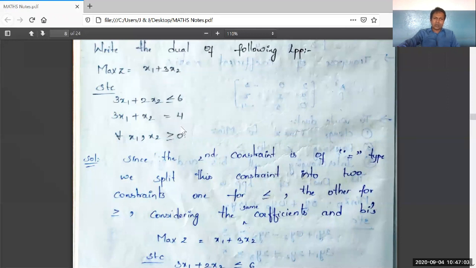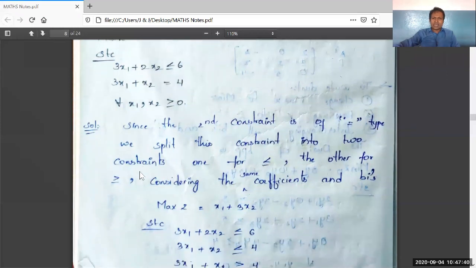Sorry, only two constraints are written here, and the third part is the non-negative restrictions. Max Z with two constraints: one is of less than or equal to type, and the other constraint is of equal to type. As we discussed just a few seconds before, if any constraint is of equal to type, you have to split it into two inequalities, one for less than or equal to and the other for greater than or equal to, right? I am proceeding to the solution part. Solution.